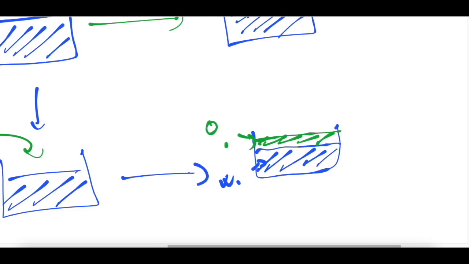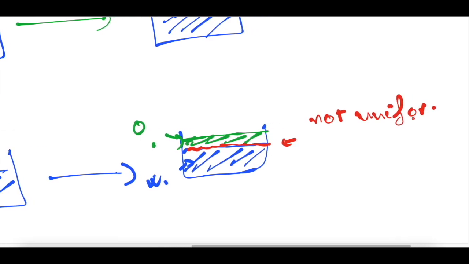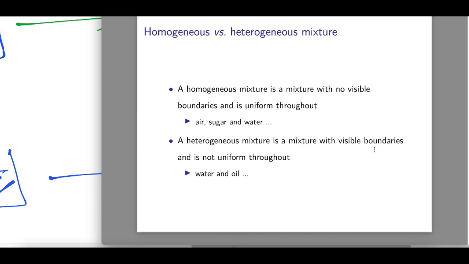So here we have visible boundaries. We have a visible boundary, so it is not uniform. That is the difference between homogeneous and heterogeneous mixtures. A heterogeneous mixture is a mixture with visible boundaries.